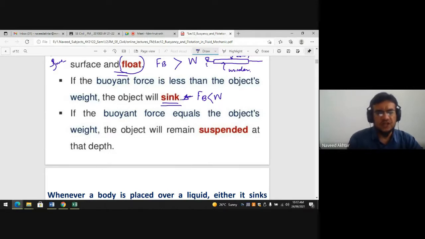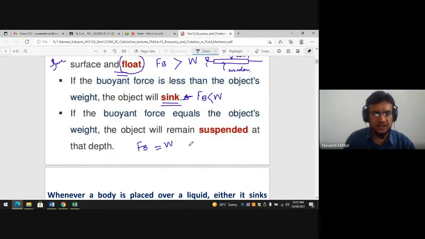If the buoyancy force is equal to the object weight, the object will remain suspended at that depth. So at a certain depth, the object will neither sink nor float over the water, but will be suspended in the water if the buoyancy force Fb is equal to the weight W.